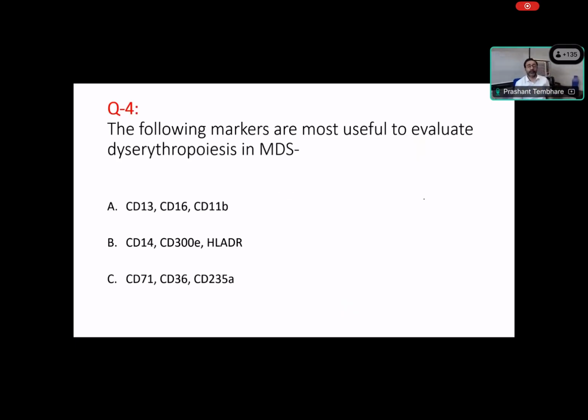Now let's see a question for our students. We can get which markers are most useful to evaluate these two questions in any case, right? So which do you think? C option. Yeah, so good, very good. So you are now understanding which different markers can be used in different populations, basically in cases. So this is our problem.